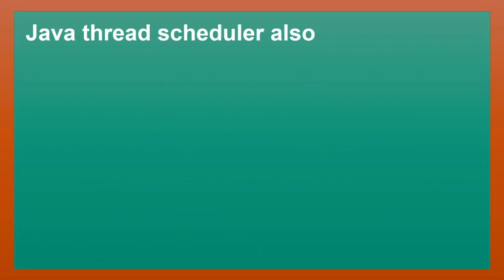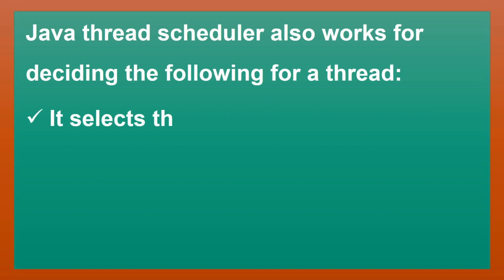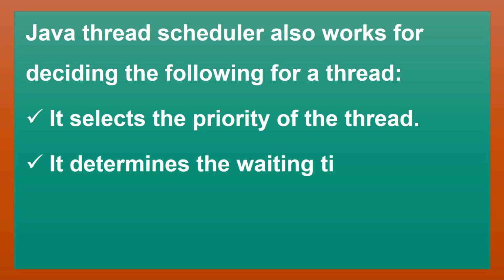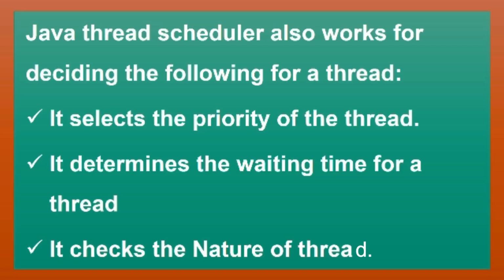Java Thread Scheduler also works for deciding the following for a thread. It selects the priority of the thread. It determines the waiting time for a thread. It checks the nature of the thread.